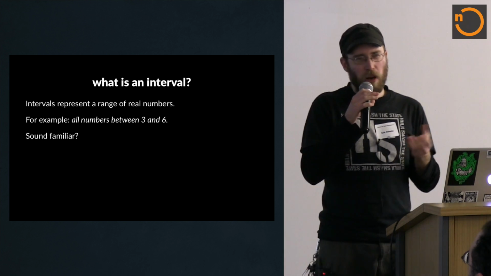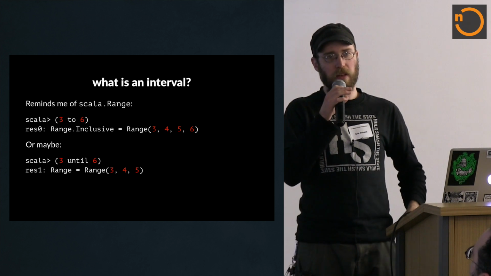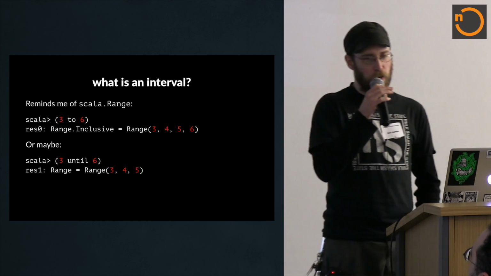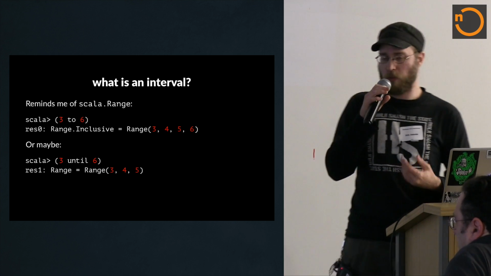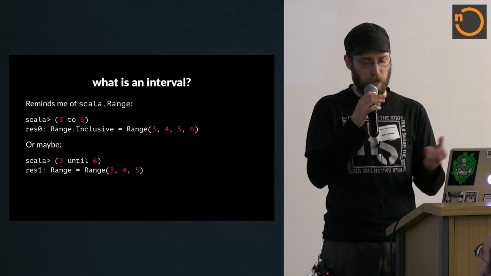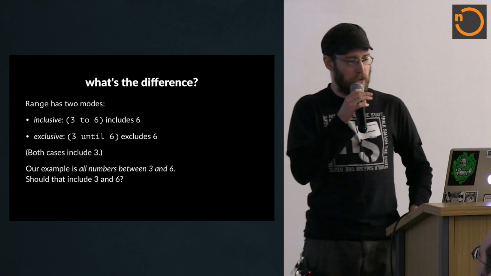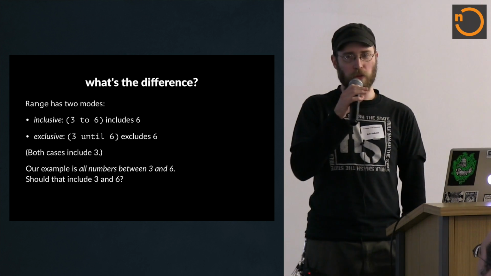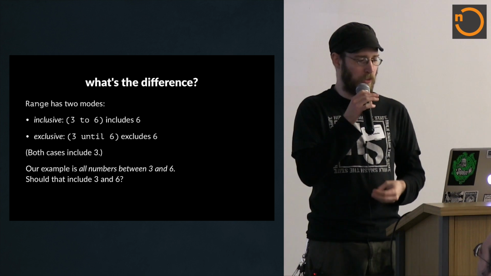And so already this probably sounds pretty familiar because Scala actually has a DSL to express this idea in some sense, which is scala.Range. So we've got two different ranges here on the board. You can see one of them is inclusive using to and one of them is exclusive using until. So those seem like they fit the bill, all the numbers between 3 and 6. And like I said, there's two modes. Both cases include 3. There's really not a good way to exclude 3 from your Scala range, so there's an asymmetry there that's maybe a little bit displeasing.